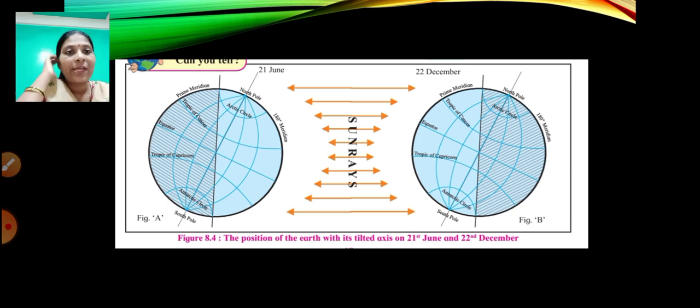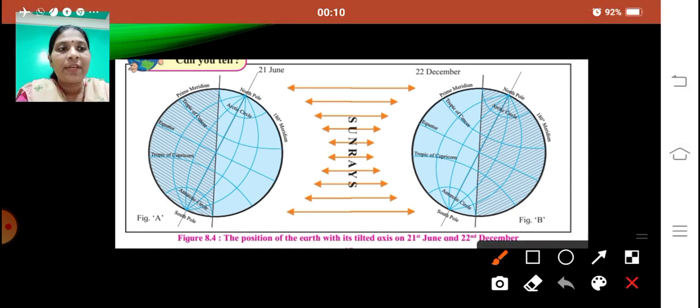Over here, we can see the 21st of June and the 22nd of September. You can see the axis is tilted over here, the North Pole and the South Pole. This is the North Pole, this is the South Pole, so tilted. It receives perpendicular sun rays. You can see the sun rays shown over here. Perpendicular means receiving 90 degrees sun rays.